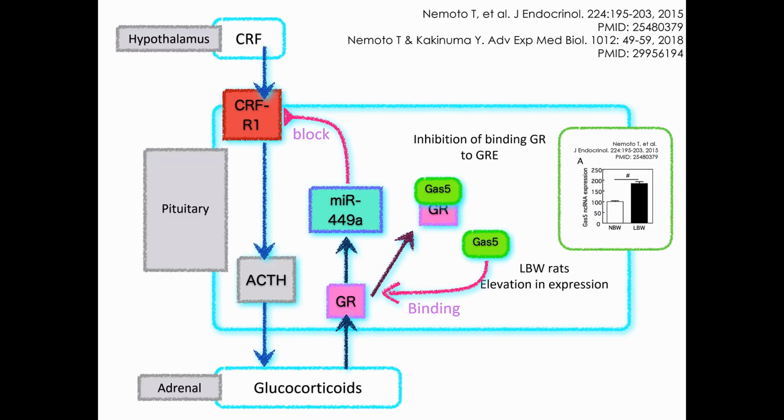Gas5 has a homologous sequence to the glucocorticoid responsive element, GRE. Gas5 acts as a GR decoy by having the same sequence as GRE and prevents GR binding to GRE by competitive inhibition. Therefore, in low birth weight rats, stress-induced corticosterone did not increase the expression of MIR449A, and the CRF receptor remained more highly expressed. Therefore, it appears that corticosterone is maintained at a high level in these rats.